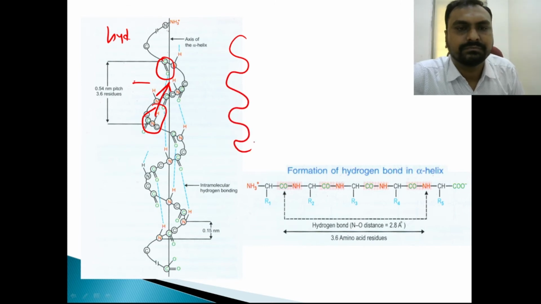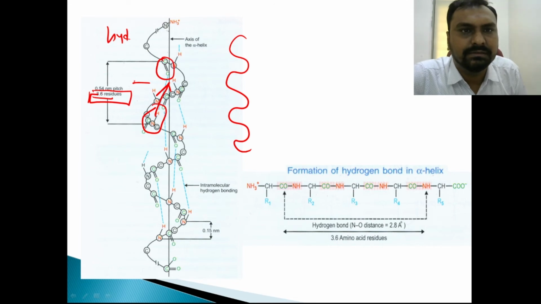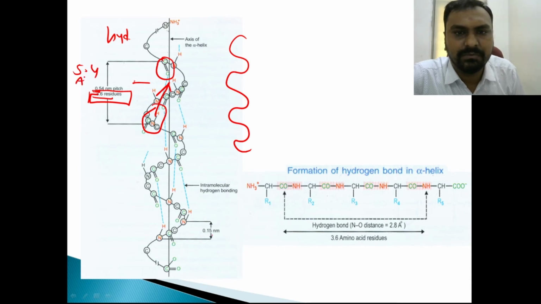Each turn is made up of 3.6 amino acids, and this distance is 0.54 nanometer or 5.4 Armstrong, and the distance between two amino acids is 0.15 nanometer or 1.5 Armstrong, right?